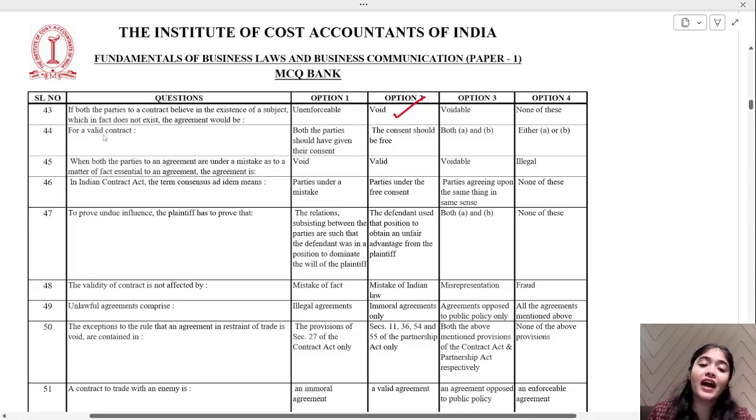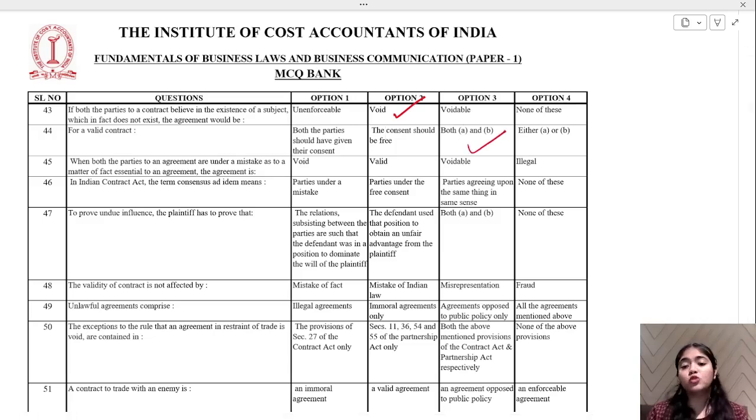For a valid contract, both the parties should have given the consent and the consent should be free. Both A and B, or either A or B. Both should be there. Okay. When both the parties to an agreement are under a mistake as to a matter of fact essential to the agreement, the agreement is void. Both of them are under mistake, so void. Coercion, undue influence, misrepresentation, and fraud all lead to voidable. Mistake will lead to a void contract. Okay, this way you can remember.